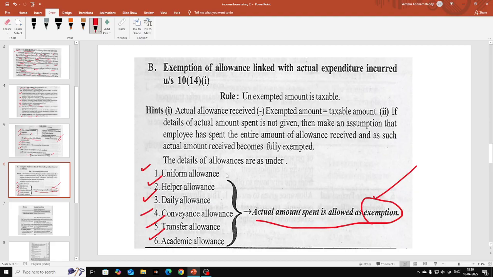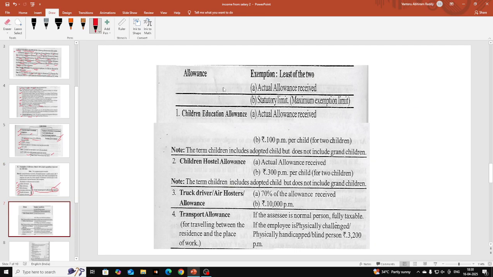Okay, so if you observe these kinds of allowances in the examination while calculating income from salary, these are partly taxable allowances. How much is taxable? Unspent amount is taxable. For example, the employer is giving 5,000 allowance, he is spending only 3,000 and 2,000 is not spent. 2,000 is taxable. You should write 2,000 there under allowances. Hope this is clear.